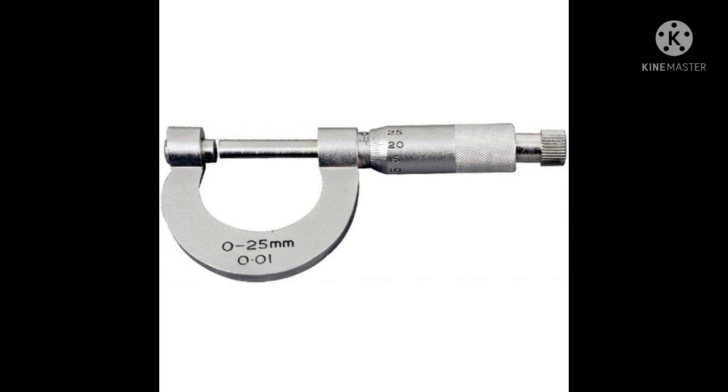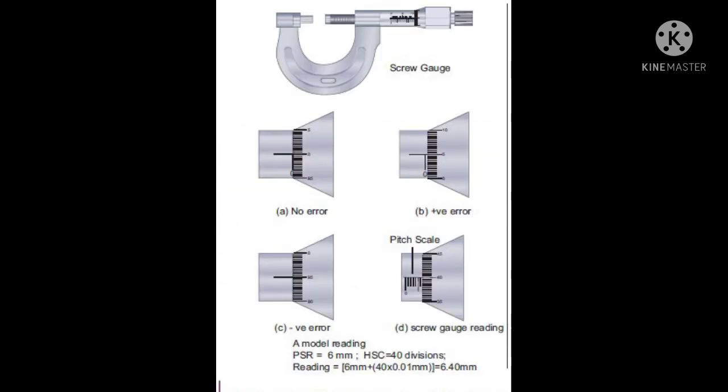Now, we are going to discuss the measurement of small distances using screw gauge and vernier caliper. The screw gauge is an instrument used for measuring accurately the dimensions of objects up to a maximum of about 50 mm. The principle of the instrument is the magnification of linear motion using the circular motion of the screw. The least count of the screw gauge is 0.01 mm. The screw gauge is the basic thing used to measure the smallest distance of an object.